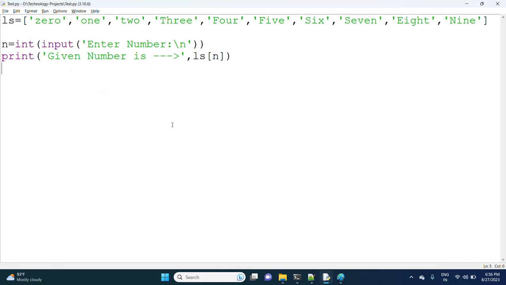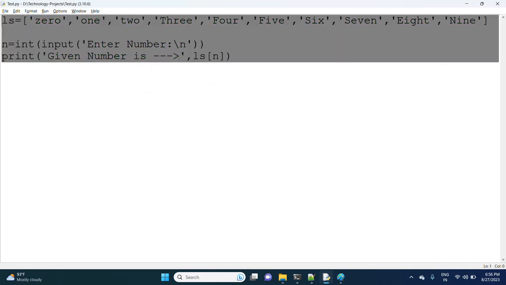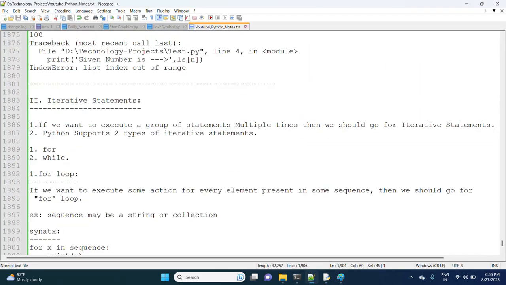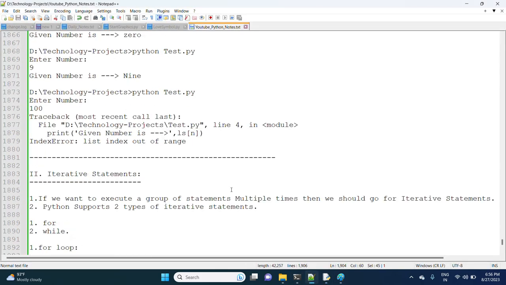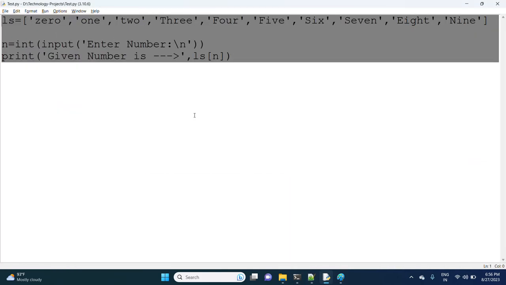First I am taking one string, s is equal to Sai Kumar Chari.